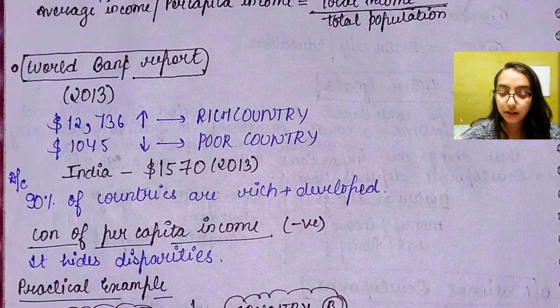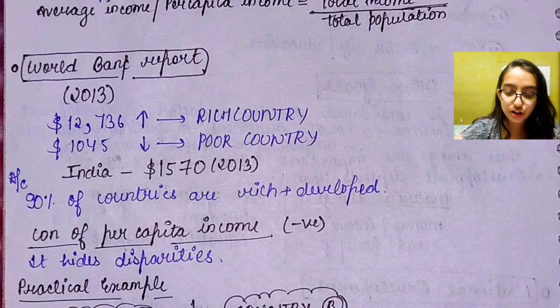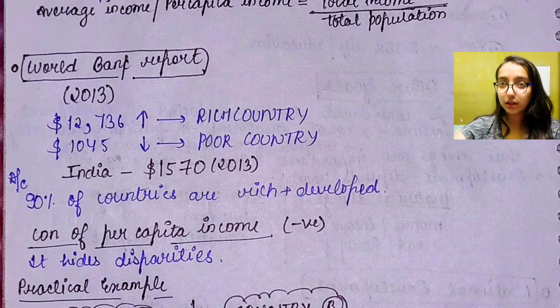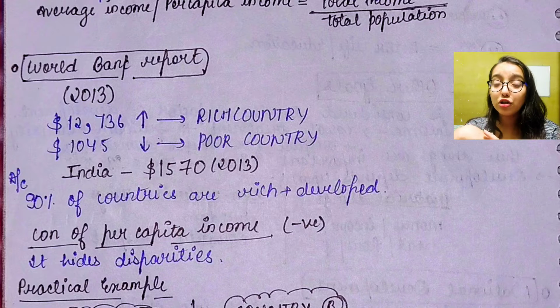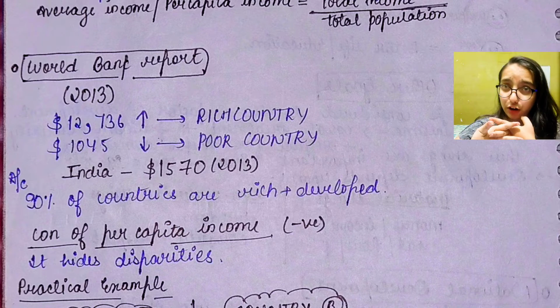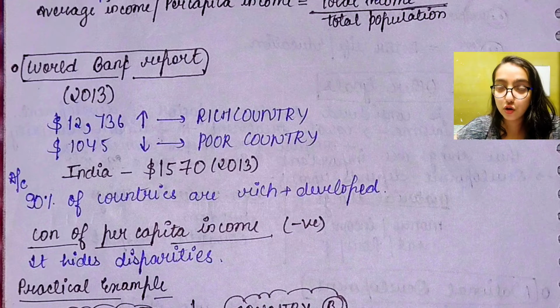According to the 2013 report, India had a per capita income of $1,570. So it doesn't come under poor country. So we can consider India a rich country. So it is a developing country. Now according to the factor of per capita income, 90% of countries are rich and developed. But observe yourself, are 90% of countries from the whole world developed and rich? No, they are not. But the World Bank report shows that. And why so? Because it is considering only income as a factor of development and ignoring all other factors.